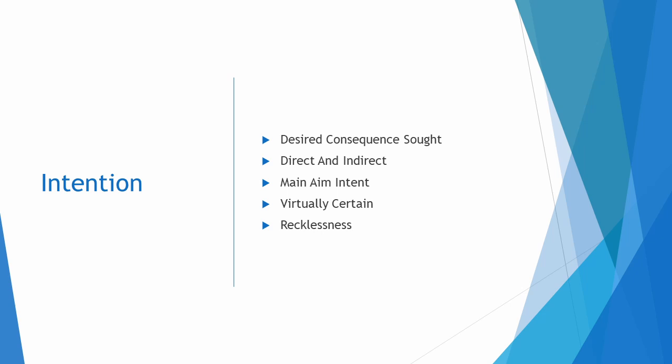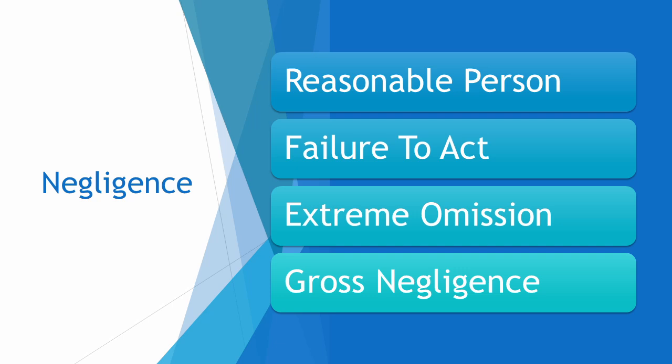Woollin. The defendant may have been reckless in their actions, which is when an individual acts in a way that makes it more likely that harm will occur, as shown in R v. Cunningham. Negligence is the omission to do something that a reasonable person would do, or doing something that a reasonable person would not do. Negligence becomes gross negligence if the defendant's omission is so extreme that the jury must consider it illegal, as shown in R v.